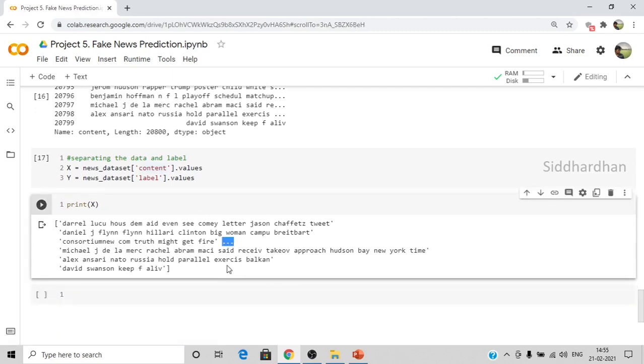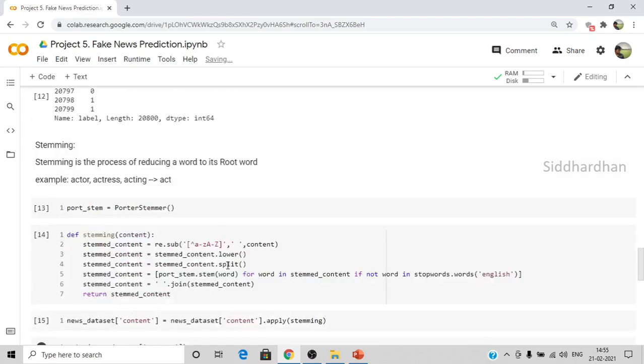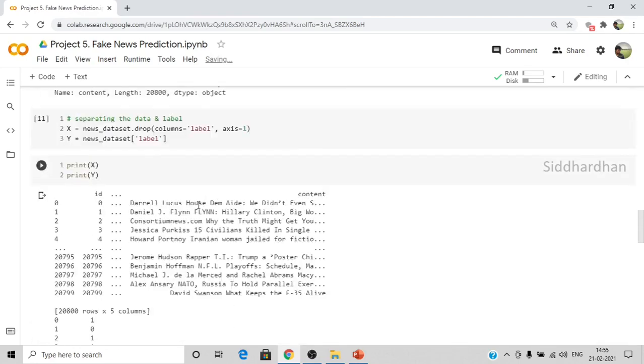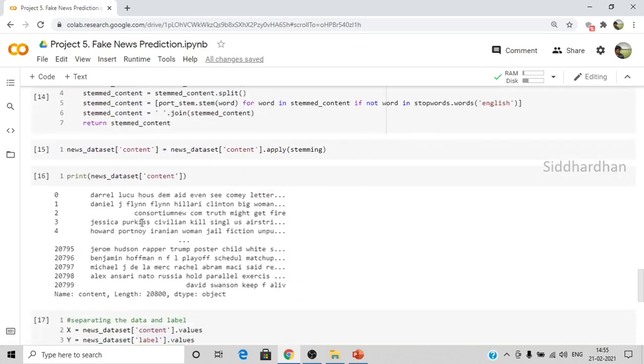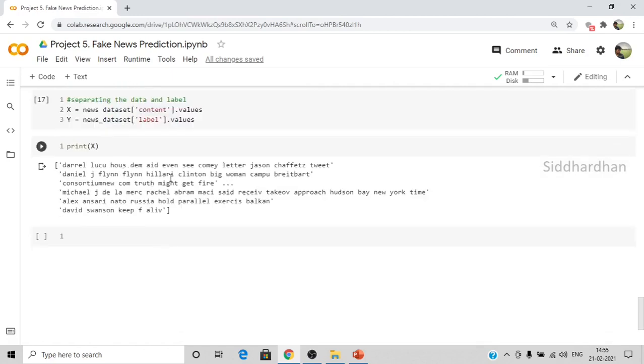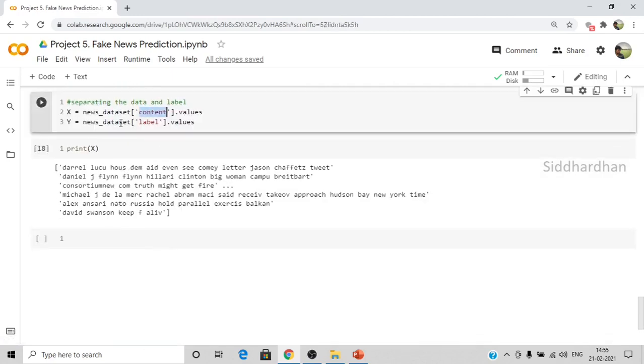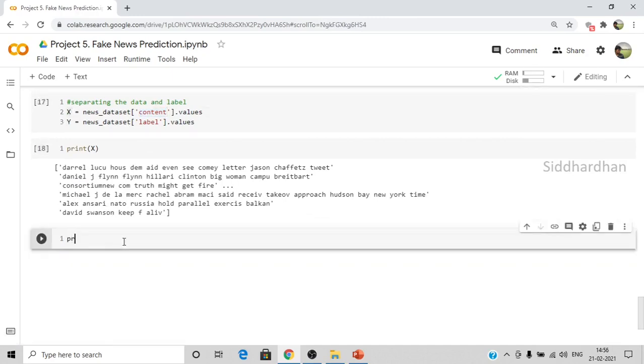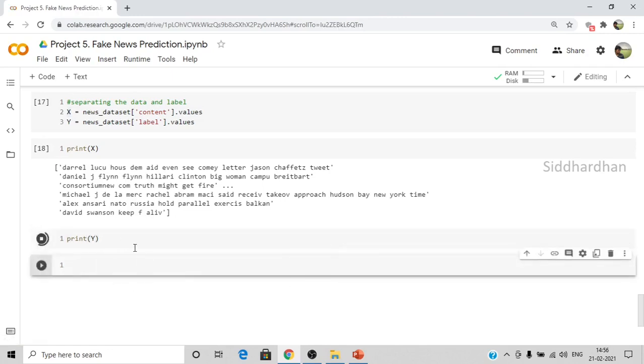Previously we had all the columns such as IDs, title, author, etc. It will be hidden in this particular place. And now in this X we have only this content column. I'm storing this content column to X. Now let's print Y. This will show the label.